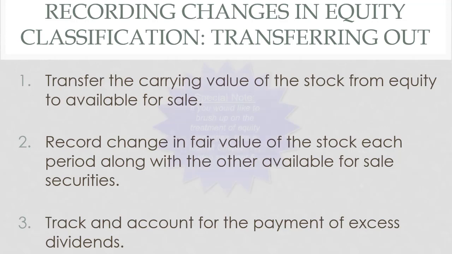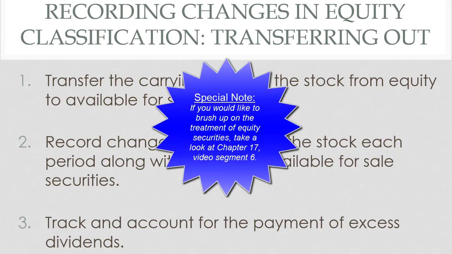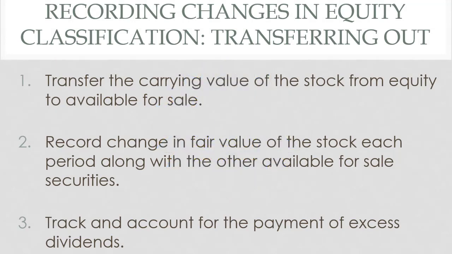Since we've already looked at examples of equity securities and what those journal entries look like in previous discussions, we're going to start out by talking about what happens if we drop below that 20% threshold. And here's how we do it.